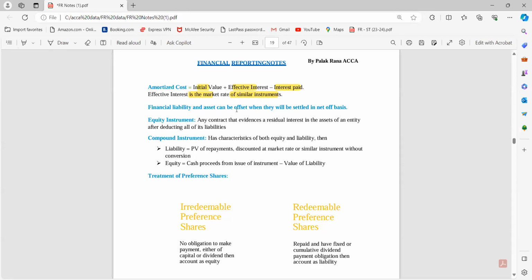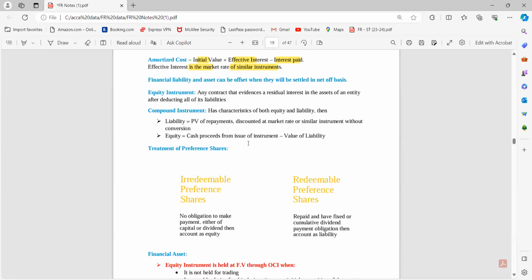Now the financial liability and asset can be offset when they will be settled on a net basis. Next is the equity instrument: any contract that evidences the residual interest in the assets of an entity after deducting all its liabilities. So whenever we discharge all the liabilities, I will get the equity instrument. Now next is the compound instrument. It has the characteristics of both equity and liability. Then liability is equal to PV of repayments, discounted at the market rate of a similar instrument without conversion. Equity instrument: cash proceeds less value of liability.